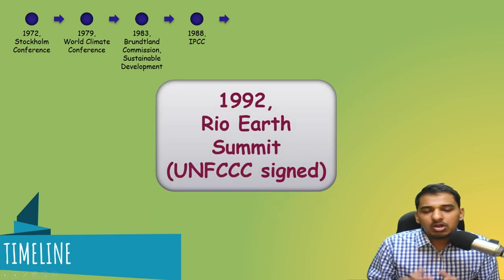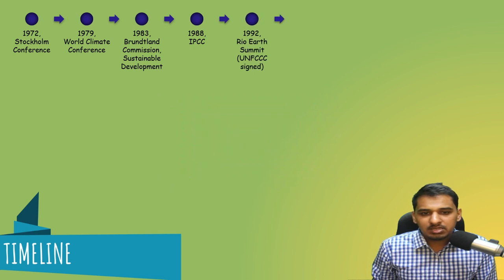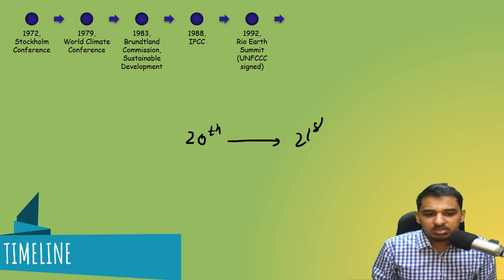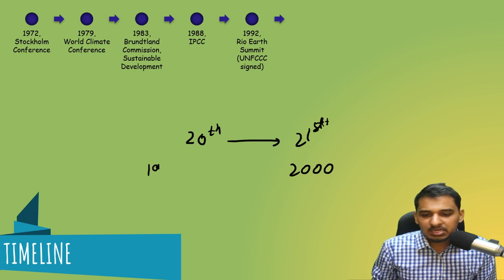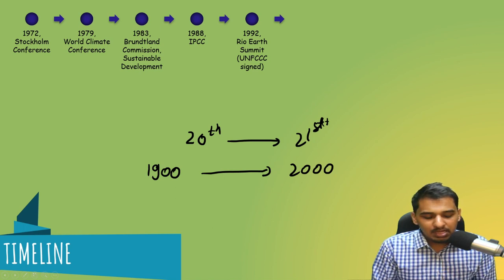Then comes a very important summit, 1992 Rio Earth Summit, in which UNFCCC was signed. So now what is the 1992 Rio Earth Summit? Why is this important? Now what was happening is that from the 20th century we were going to the 21st century. 21st century means the year 2000. From 1900 we are moving towards 2000. So now it occurred that in the 21st century we have to do something about the environment, and that is why this Rio Earth Summit was organized.